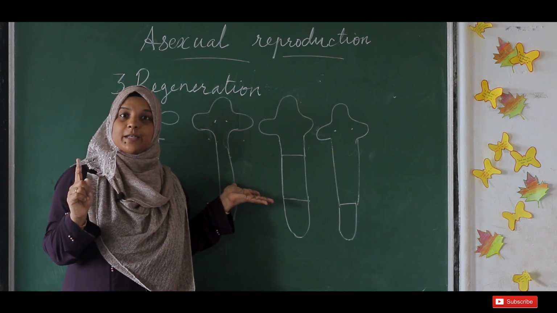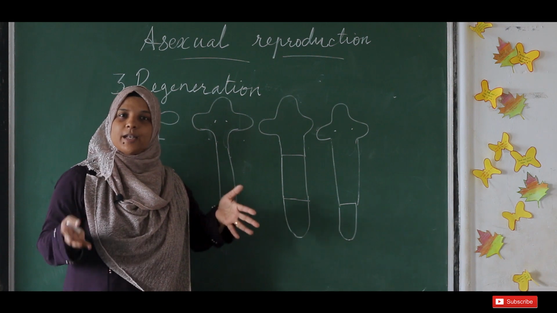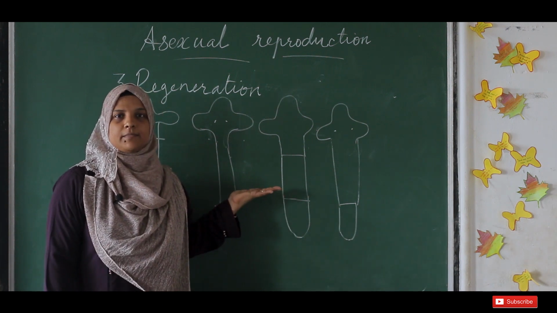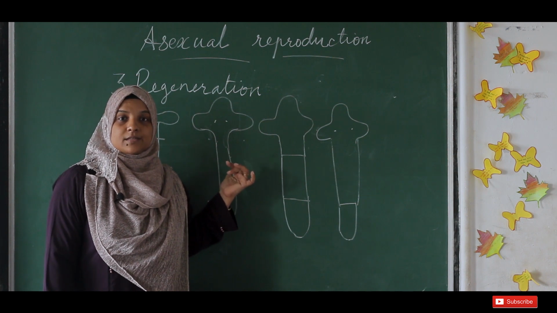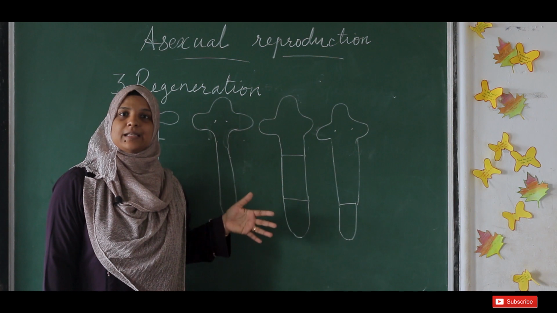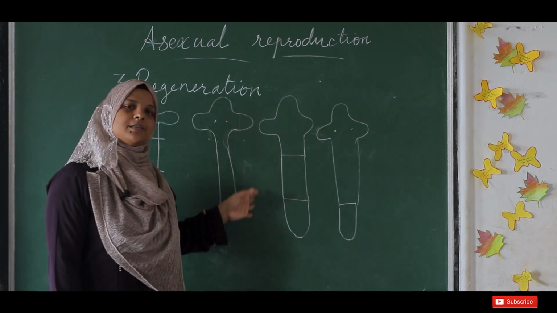Spirogyra in the case of fragmentation means it can cut its body itself. When it gets mature, it will cut itself and form a new organism. But here, this organism cannot cut itself. How it happens means accidentally, or when other organisms cut it into pieces, each piece will grow